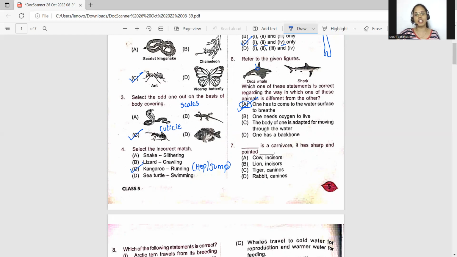Now let's go with the seventh question. Seventh question, dash is a carnivore. It has sharp and pointed what? What are carnivores here? A lion and a tiger are carnivores. Now, what teeth are seen in carnivores? Canines are seen. So canines will help in tearing the flesh, right, students? So therefore, option C is exactly correct.